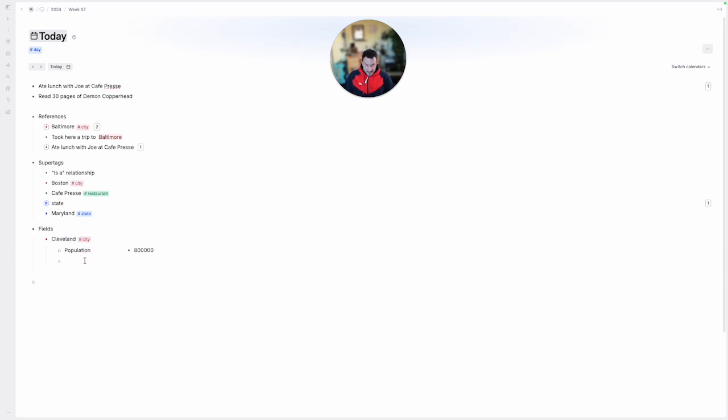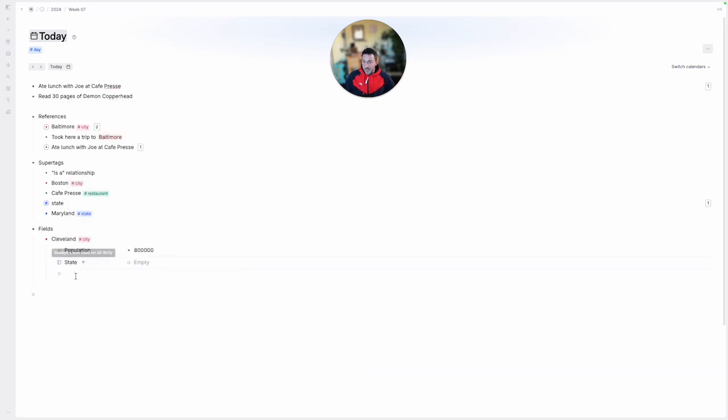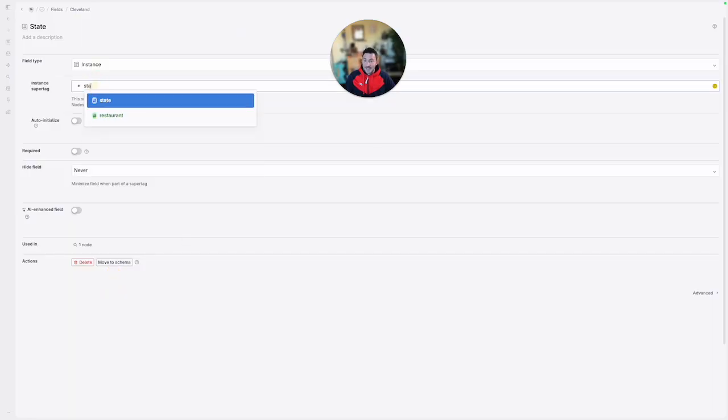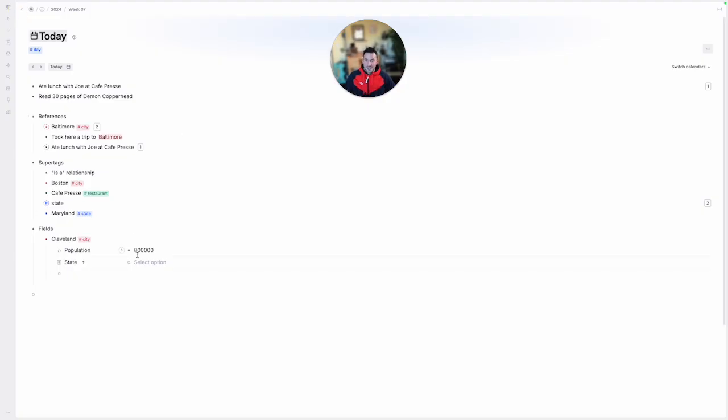Well, we know that Cleveland is part of a state. And so this field doesn't exist yet either. And we might change this to something called an instance field. Instance meaning it's an instance of a super tag. And so we actually have to do something here called configure field and select that this is supposed to be an instance of state. Don't worry if this is feeling like too much in the deep end. We're not really worried about this right now. But the idea here is that we now have Cleveland is part of Ohio with a population of 800,000.